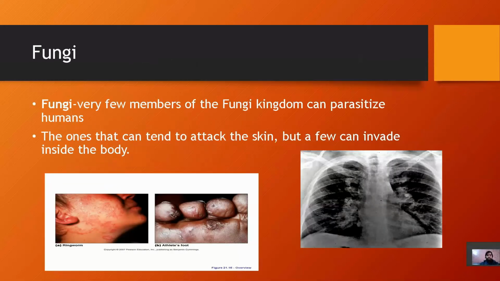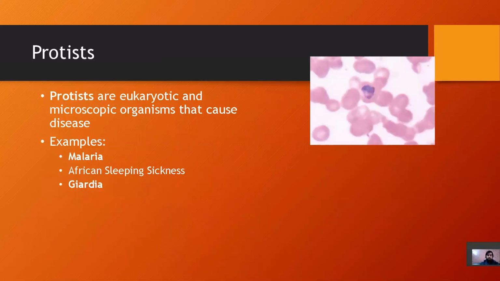Next is fungi. Very few members of the fungi kingdom can parasitize humans. The ones that can tend to attack the skin, but a few can invade inside the cells. Next is protists. Protists are eukaryotic and microscopic organisms that cause diseases. Examples of protista: malaria, which is generally caused by Plasmodium vivax and Plasmodium malariae, African sleeping sickness, and Giardia.